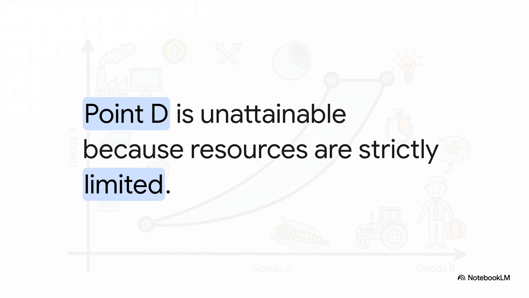Now, I want you to cast your eyes out into the empty space just outside that curve. Look specifically at point D out there in the distance. That point represents the very real problem of scarcity. It is completely unattainable. Why? Well, because the economy simply does not have enough resources to produce at that high of a level today. Only points resting right on the curve, or inside it, are actually attainable. Right now, point D is just a dream.